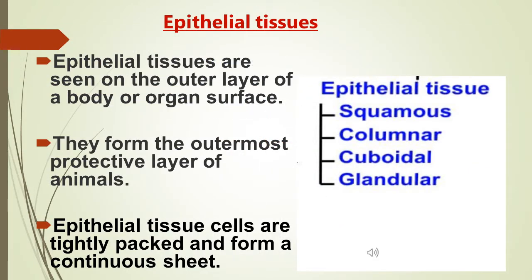So now let's begin with the epithelial tissues. Epithelial tissues are seen on the outer layer of the body or the organ surface, and it's the simplest kind of animal tissues. They form the outermost protective layer of animal. The cells are tightly packed and form a continuous sheet here. As we know, the epithelial tissues are further classified into different types. Let's discuss its types now.